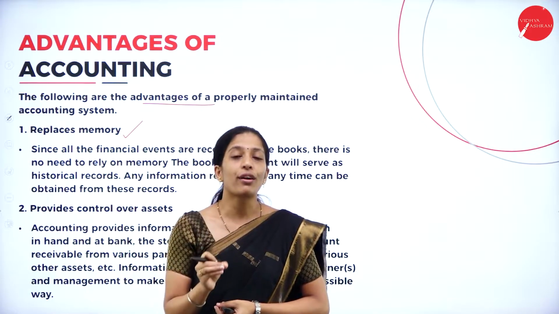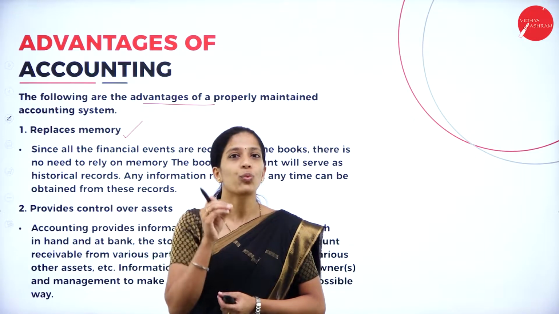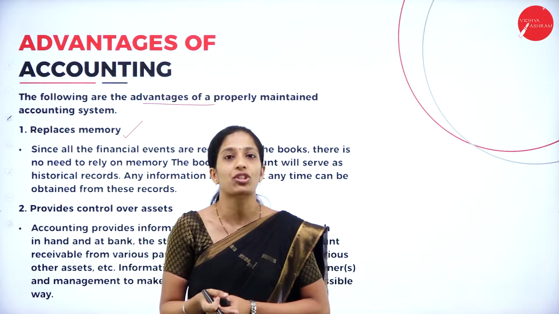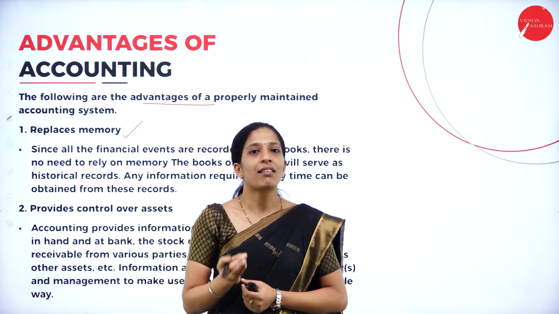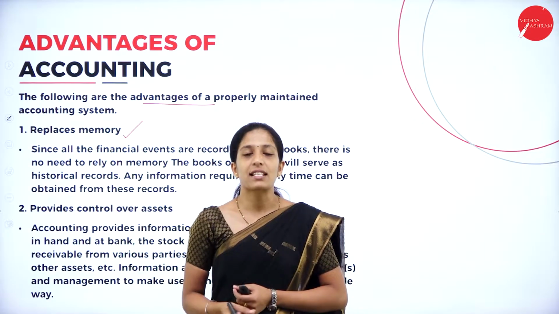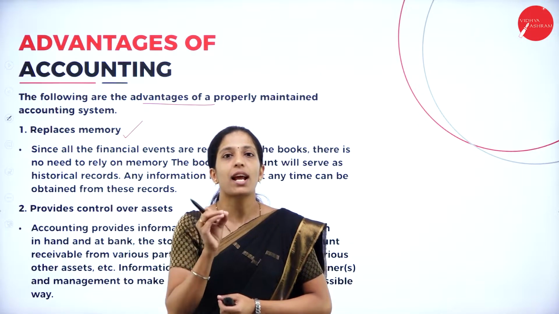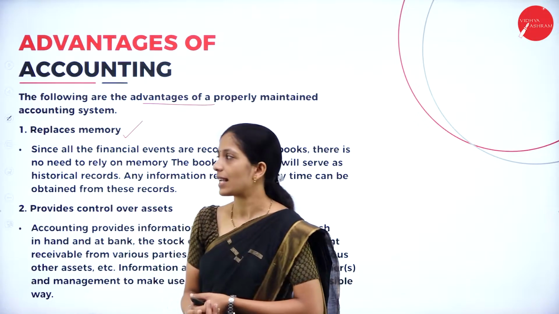Correct? In order to know the net profit or net loss of an organization, we have to know whatever transactions have taken place in that financial year. We can't remember each and every transaction in detail. For that reason, we record each and every transaction as and when it takes place in the organization.